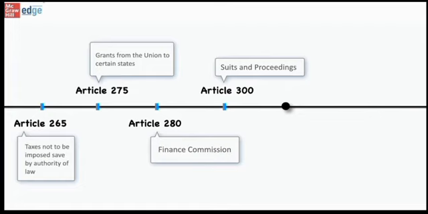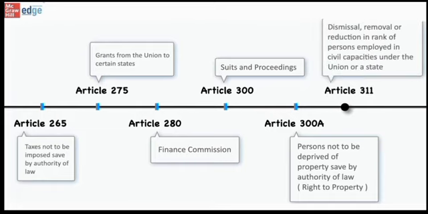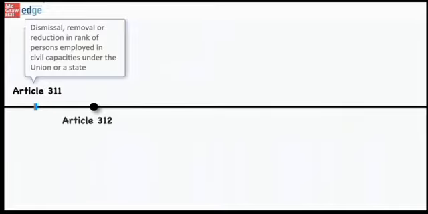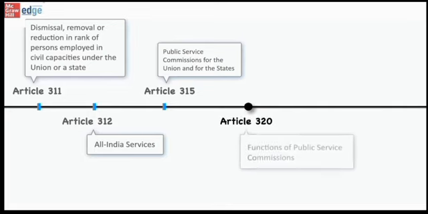Next is Article 300A, which is about right to property, which says persons not to be deprived of property save by authority of law. Another important article is 311, which is about dismissal, removal or reduction in rank of persons employed in civil capacities under the union or a state. Next is Article 312, which is about all India services. And next comes Article 315, which is about public service commissions for the union and for the states. Then comes Article 320, which is about functions of public service commissions.